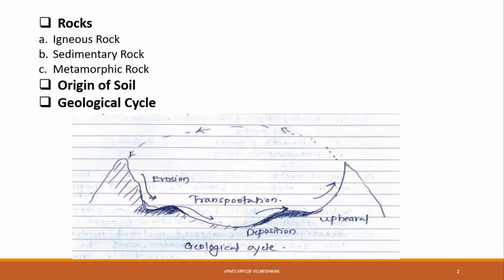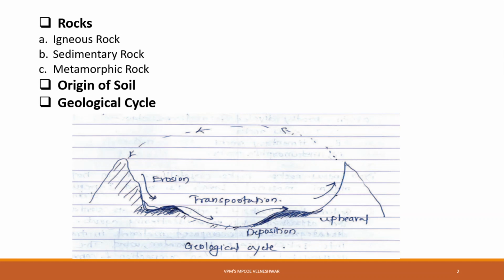Now in engineering geology, in your last year, you have already seen the types of rocks and minerals. So I will just brief about the rocks. What is meant by igneous rock, what is meant by sedimentary rock, and what is meant by metamorphic rock. Okay. Now what is meant by igneous rock?